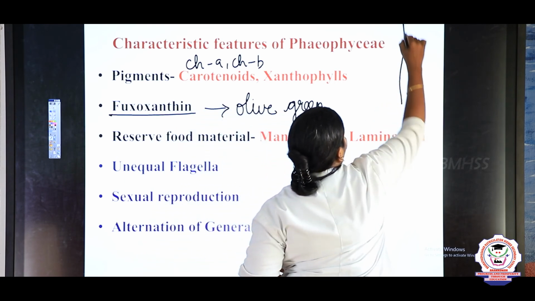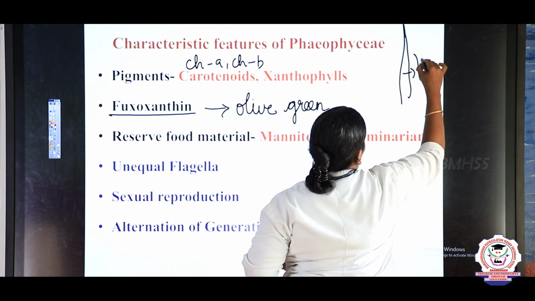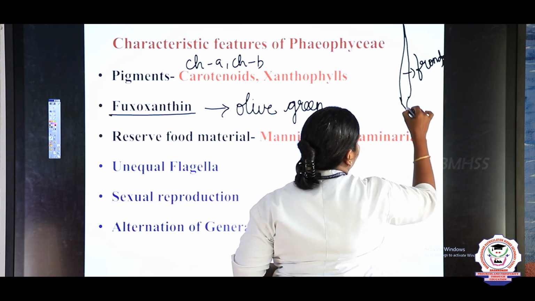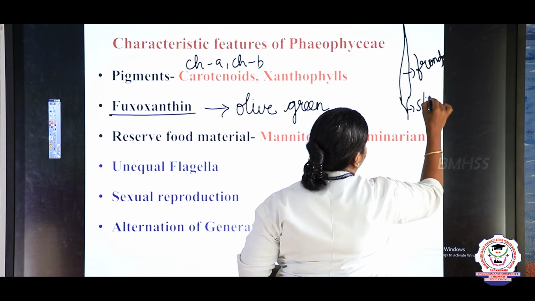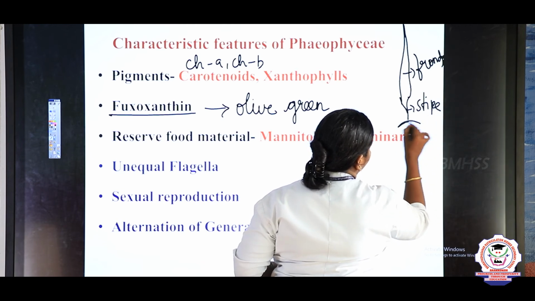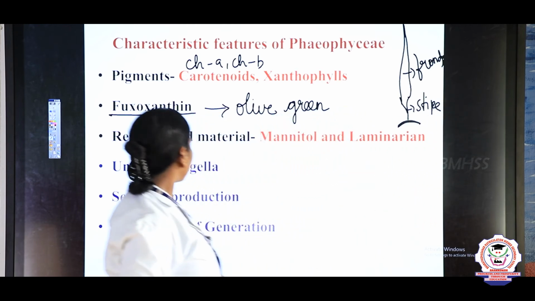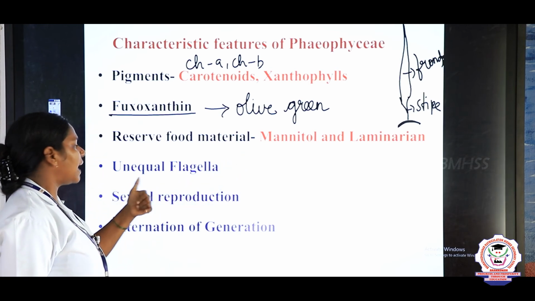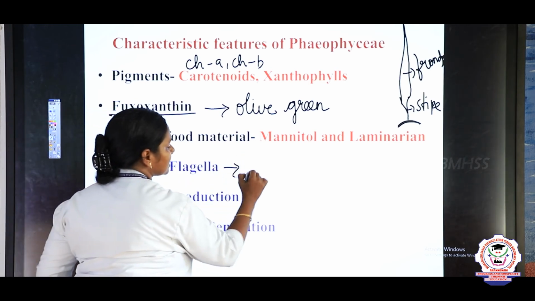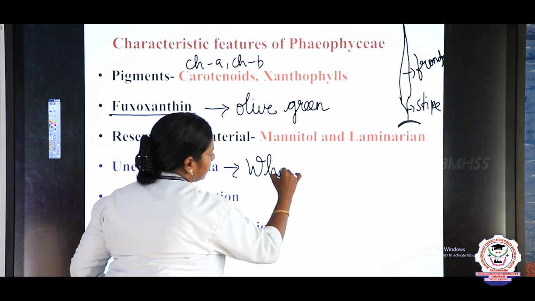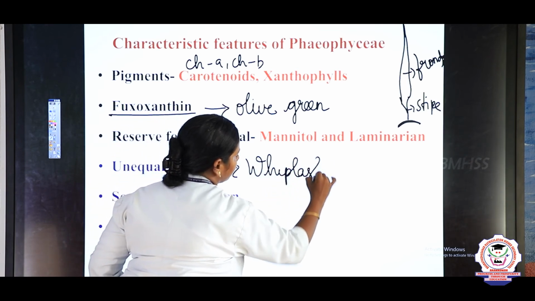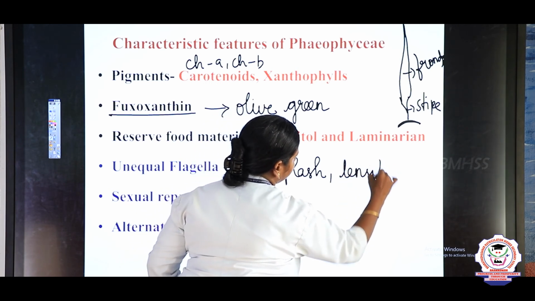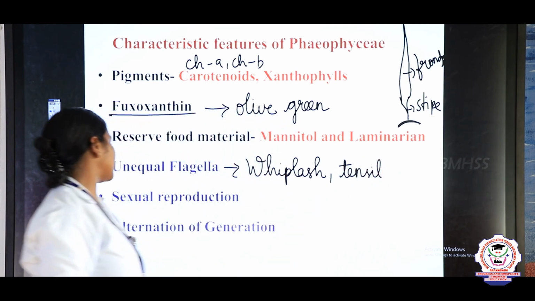Olive green color and the stalk, and it possesses leaf-like structures. We call these fronds, and the small stalk we call a stipe, and it is attached to the substratum, right? And the reserve food material is mannitol and laminarin. Unequal flagella, one is long and called a whiplash, and another one is a tinsel. These are the two types of flagella.